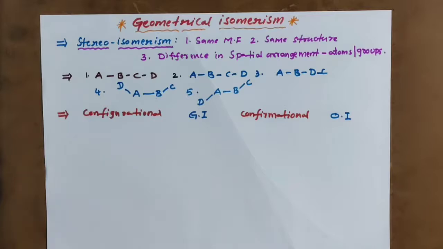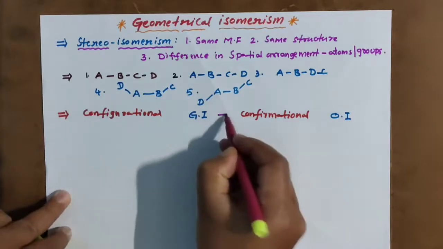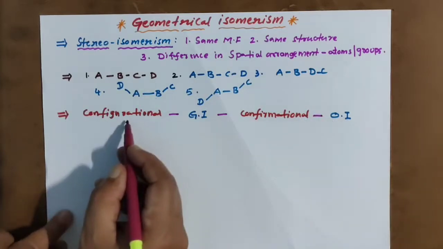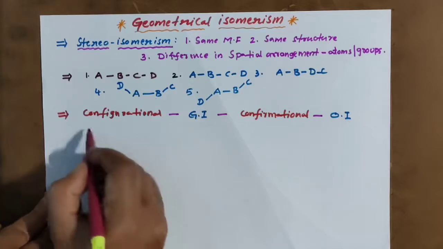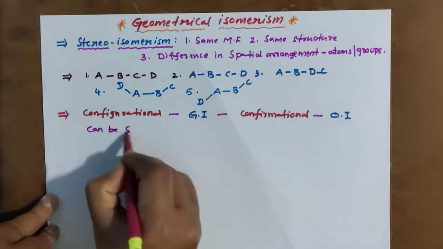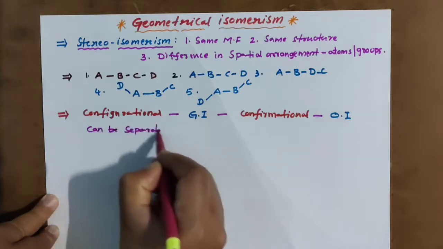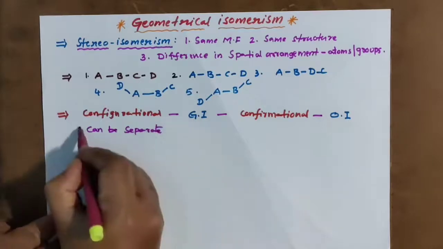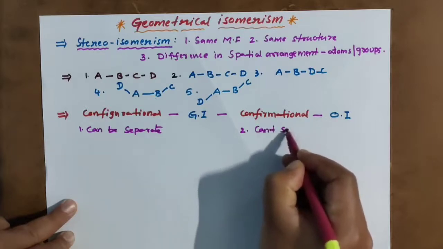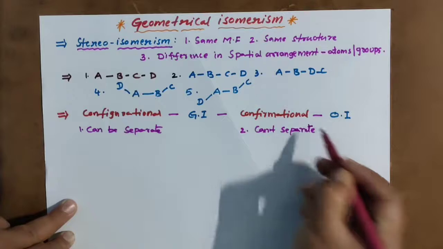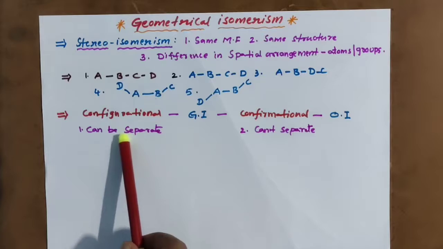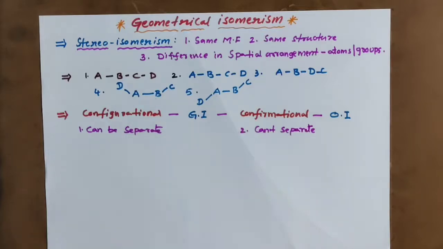But how can we understand the relation between these? Let me give it. First, conformation. Conformation isomers can be separated. We can separate conformation isomers. But configuration isomers, we can't separate them. That is the difference. Both are stereoisomers only, but configurations can be separated and conformations are not separated.